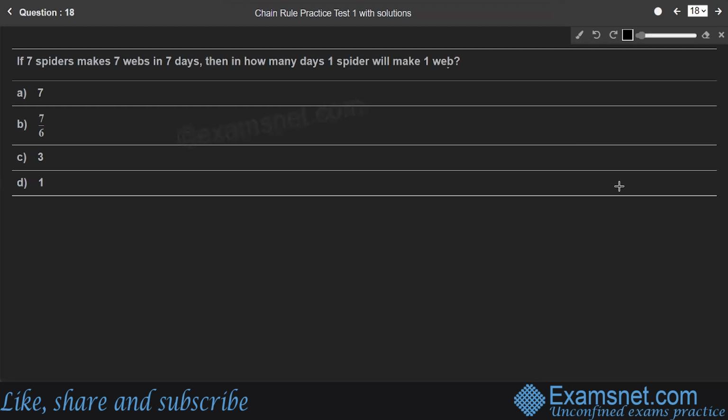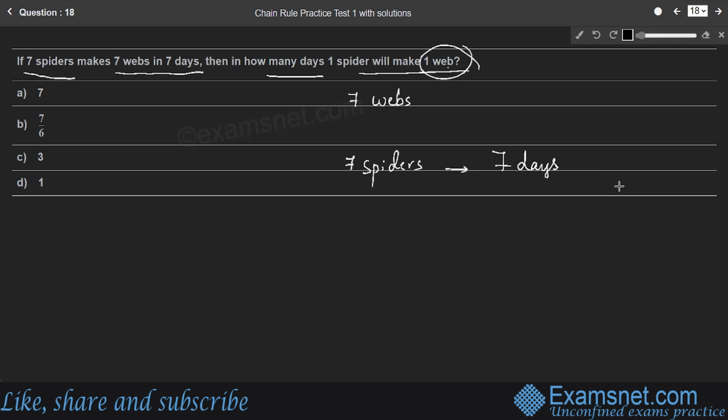Question number 18. If 7 spiders make 7 webs in 7 days, then in how many days one spider will make 1 web? Here, students, it is given that to make 7 webs, 7 spiders take 7 days of time.